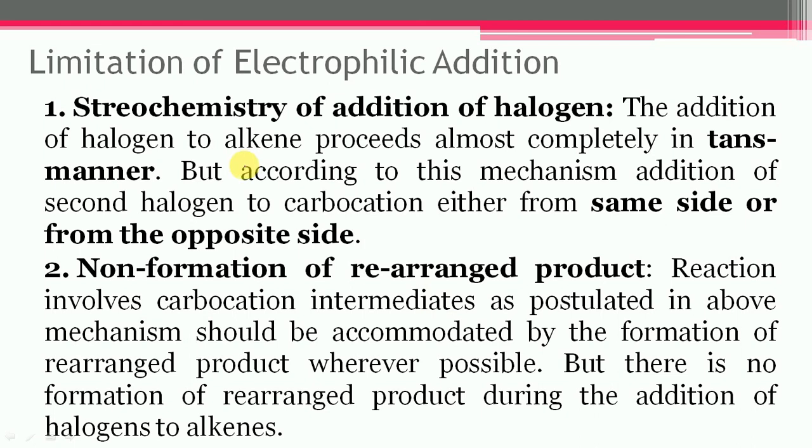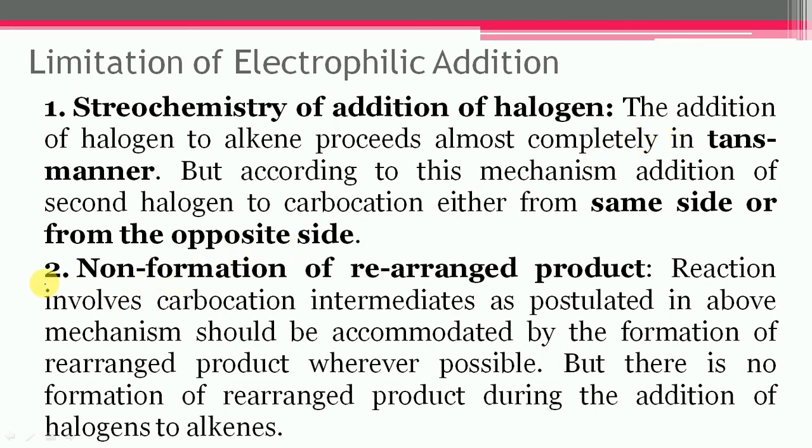First one is the stereochemistry of addition of halogen. The addition of halogen to alkene proceeds almost completely in a trans manner, but according to this mechanism, addition of the second halogen to the carbocation can take place either from the same side or from the opposite side, which is contradictory.